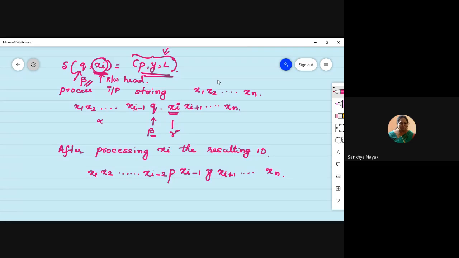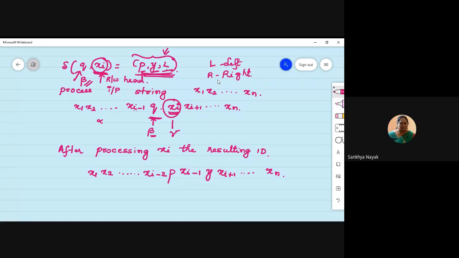I wrote something like this. We were at state Q. We were processing this symbol xi, and after processing, this is what has to happen: p, y, and L. I told you this is a direction, so L is for left and R is for right. Correct? So can you tell me what is it that is happening over here?